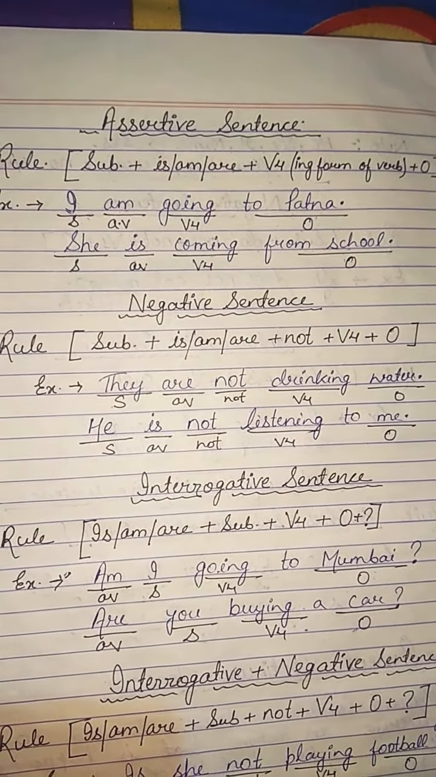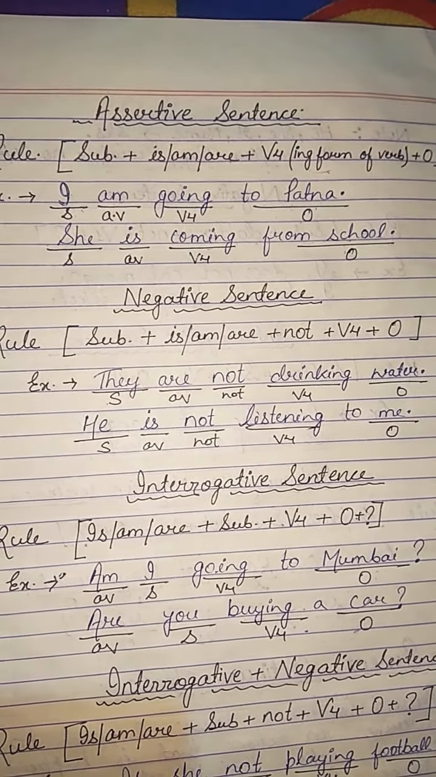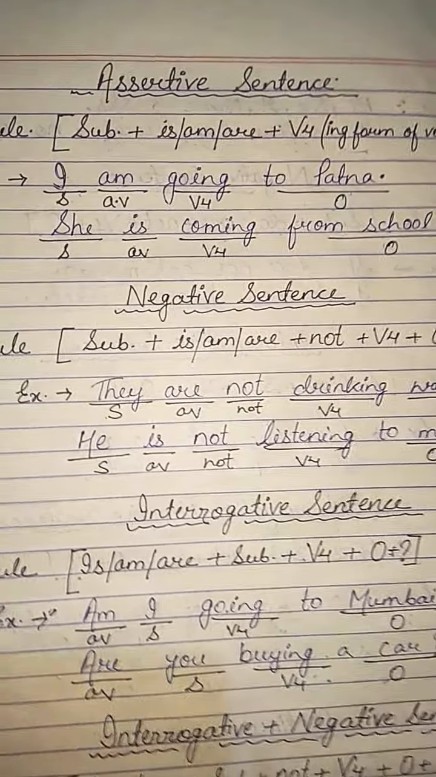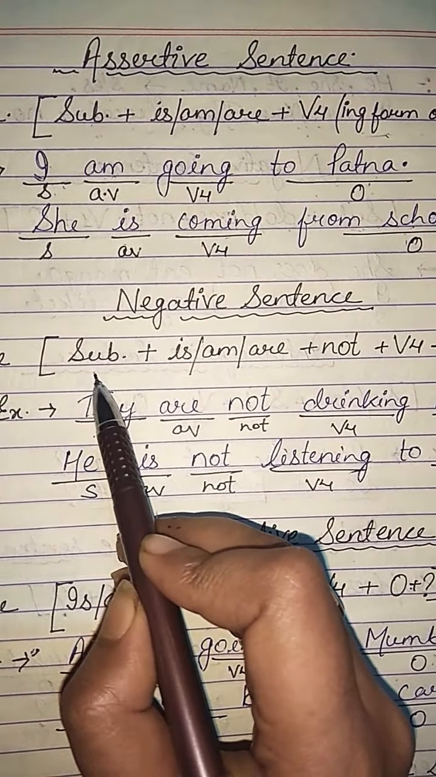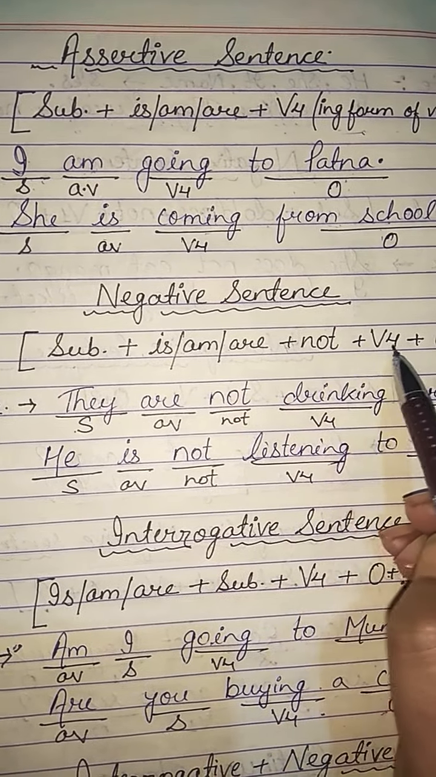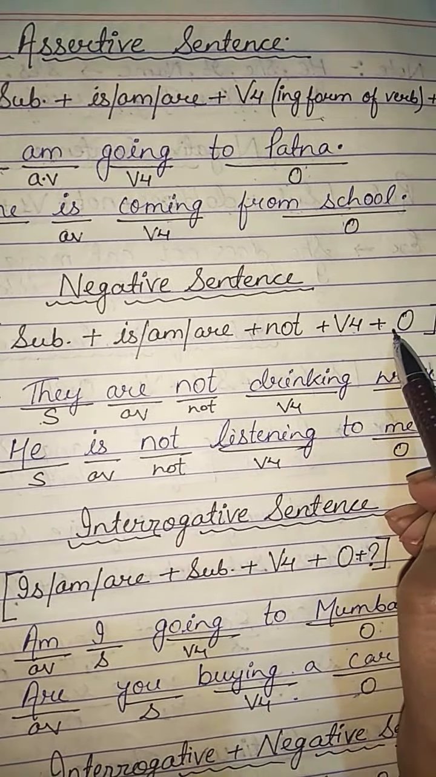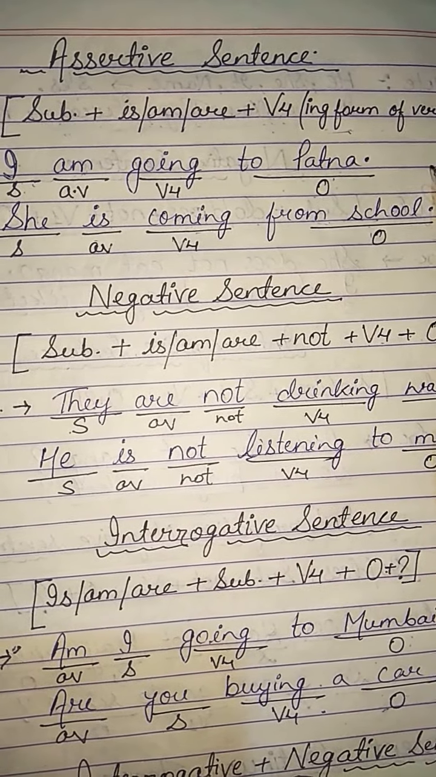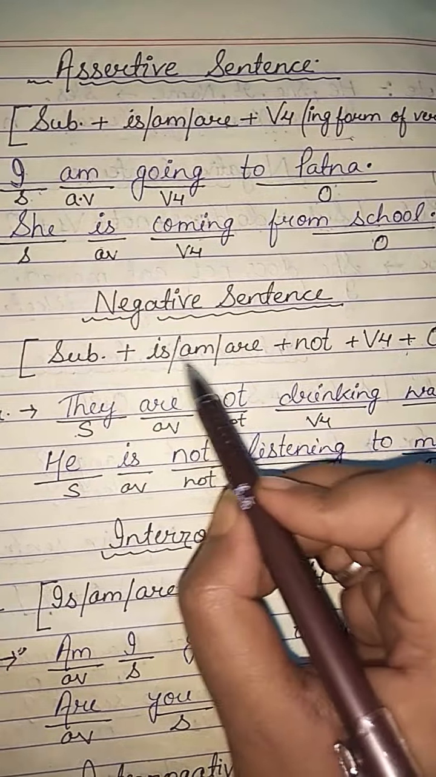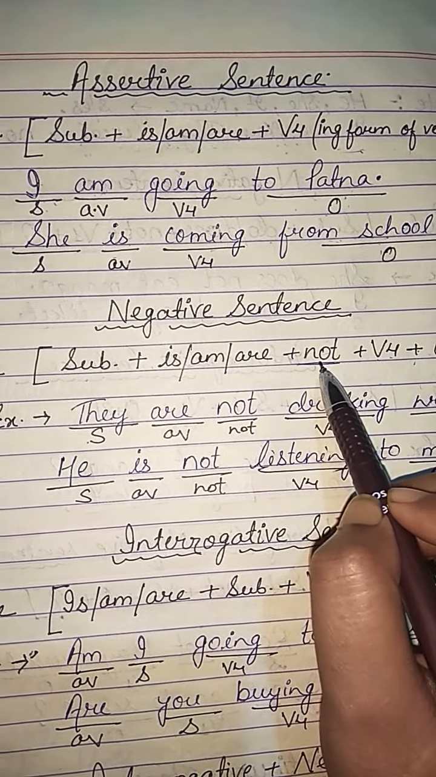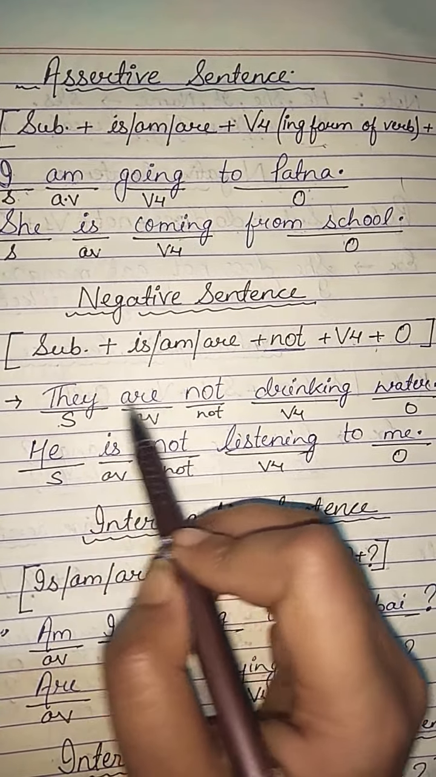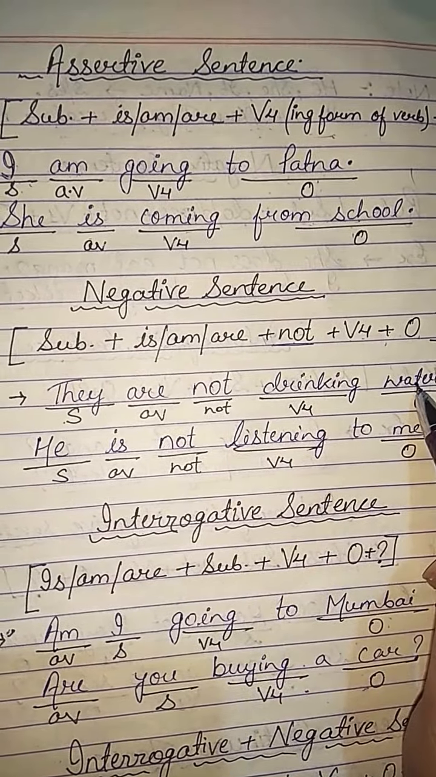Moving on to our next sentence, that is negative sentence. And the rule for negative sentence is subject plus is am are plus not plus fourth form of verb and then object. There is a very little difference between assertive and negative rules. We use not in negative sentence. For example, they are not drinking water.